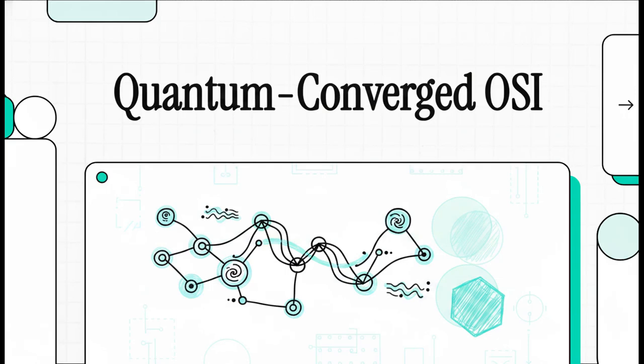If you thought the jump from 4G to 5G was a big deal, wait until you see what happens when the literal laws of physics force us to change how our networks operate. Today, we're diving into a fascinating new paper that proposes radically redesigning the internet's fundamental blueprint for the impending 7G quantum era. Let's get right into it.